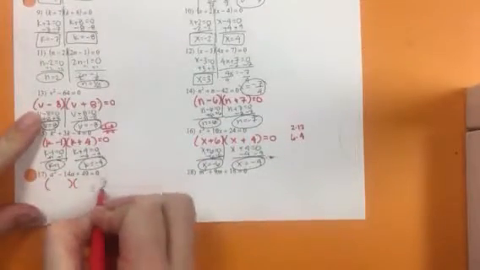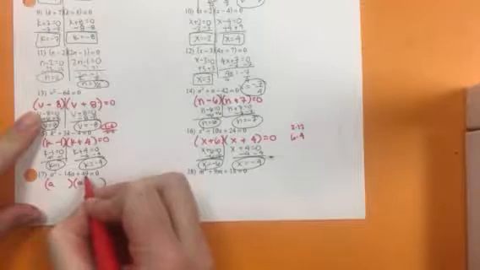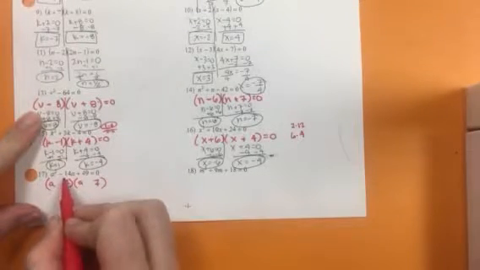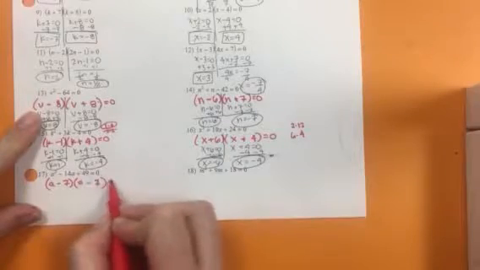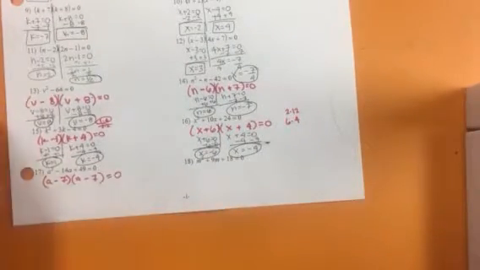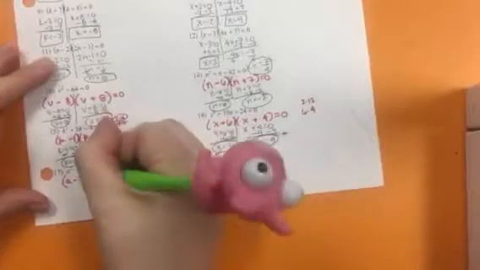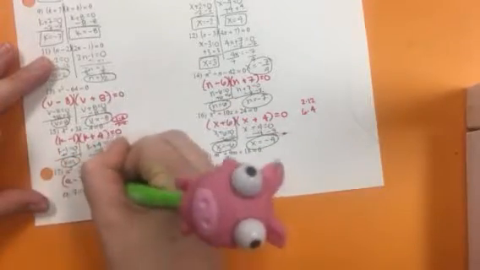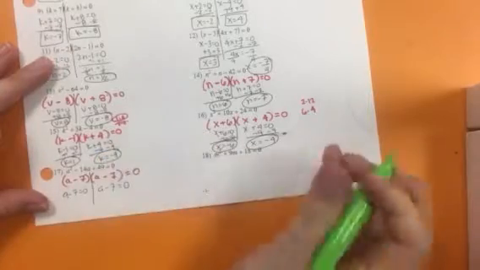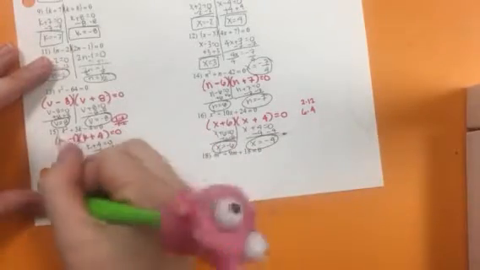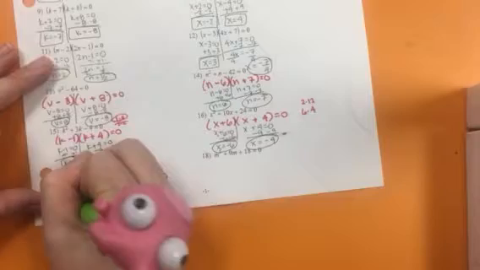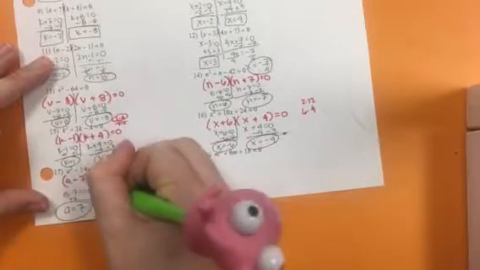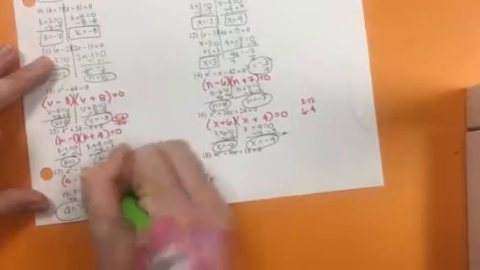Factor 17, we get A and A. 49 is 7 and 7, and to get a negative 14, we need them both to be negatives. So my solution is A minus 7 equals 0. I set both factors equal to 0, which means it's a positive 7 and a positive 7.